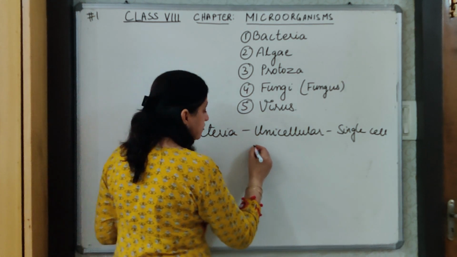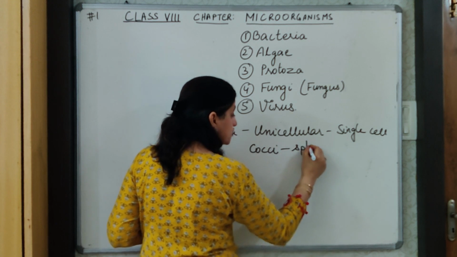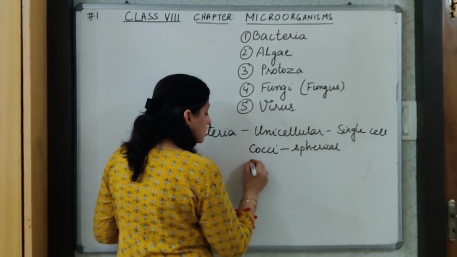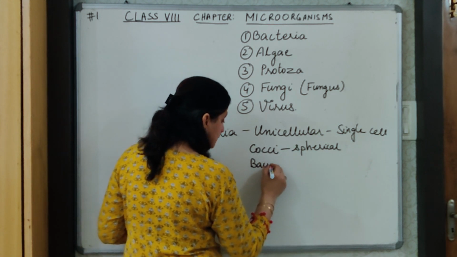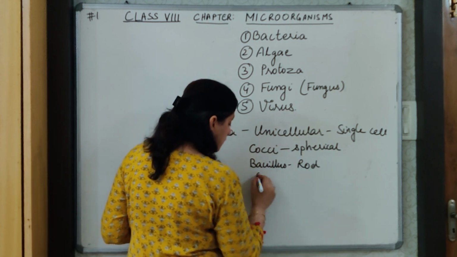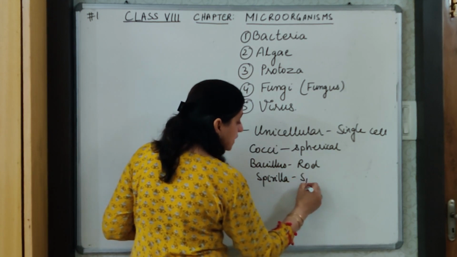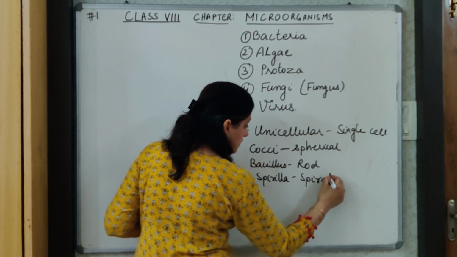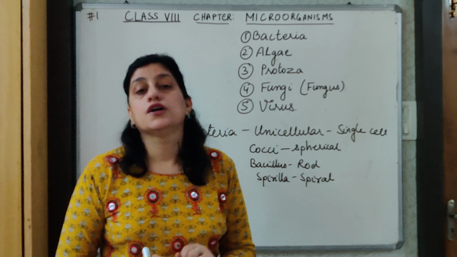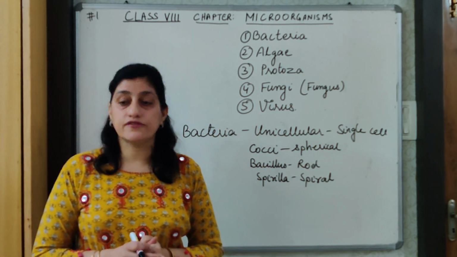Like we have cocci bacteria, which are spherical in shape. We have the bacillus bacteria, which are rod shaped. We also have spirilla, which are spiral in shape. Like this, we categorize the bacteria, and bacteria are present almost everywhere in every habitat, and they are both beneficial and harmful to us.